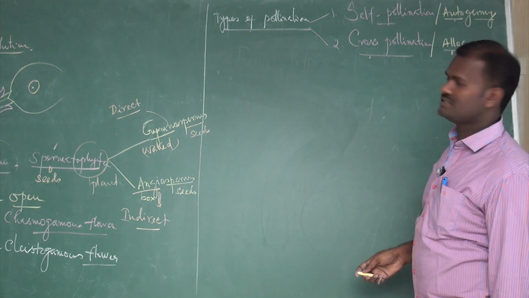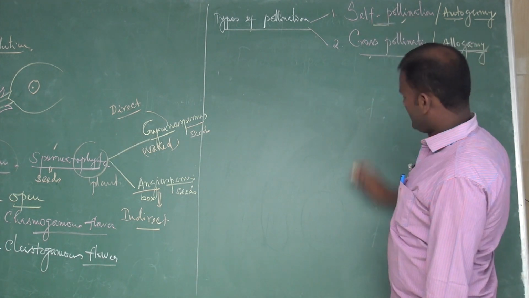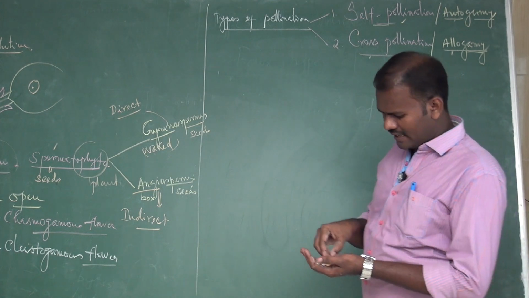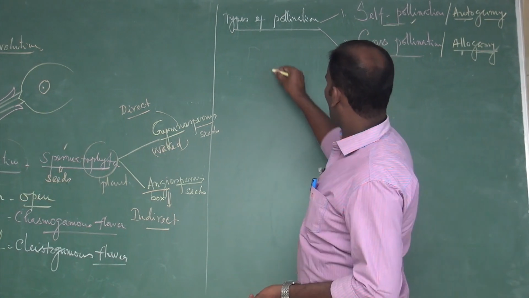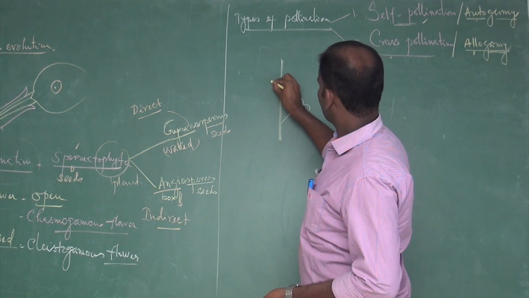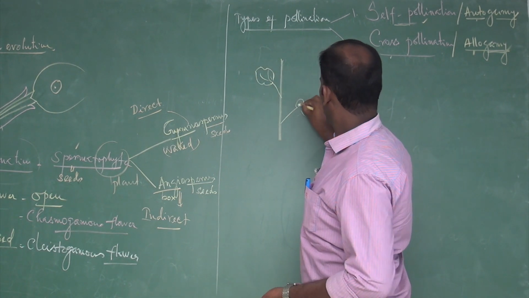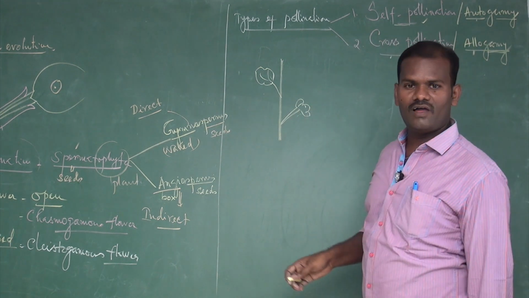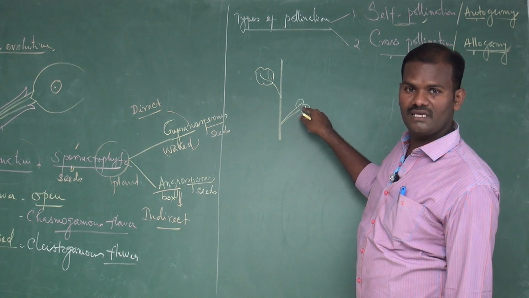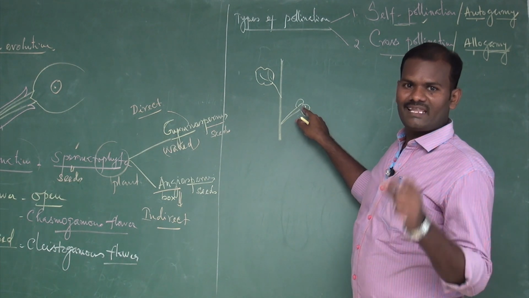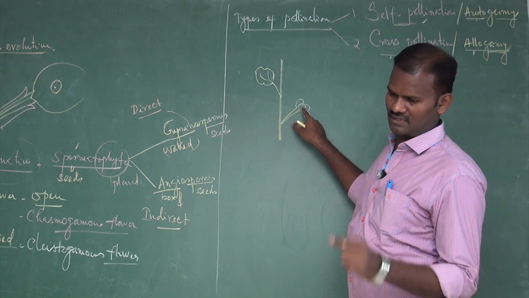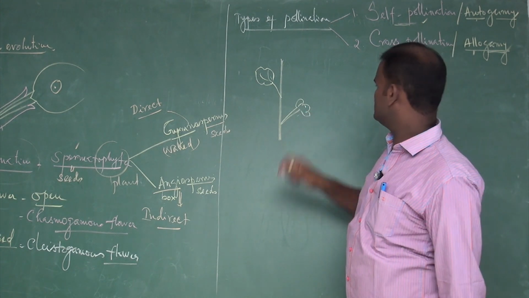Gamos means marriage. If you take the first one, self-pollination, what is self-pollination? Transfer of pollen grain from the anther of a flower. See, it is a plant, and it has a flower. It is a bisexual flower that contains both sex organs, androecium and gynoecium, in the same flower. In a bisexual flower, there is a maximum chance for self-pollination and less chance for cross-pollination.